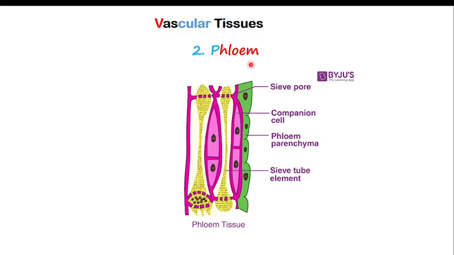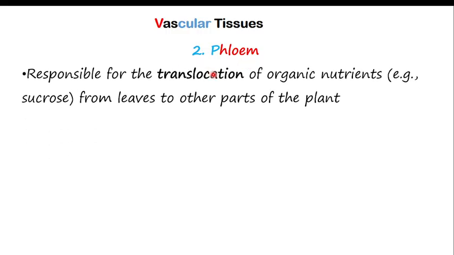The function of the phloem is what we call translocation. Translocation is the process in which glucose, made in the leaves by photosynthesis, is transported to other parts of the plant. So this transport of glucose is the responsibility of the phloem tissue. It is responsible for translocation of organic nutrients such as glucose or sucrose from the leaves to other parts of the plant. Remember, the leaves are where photosynthesis is taking place.